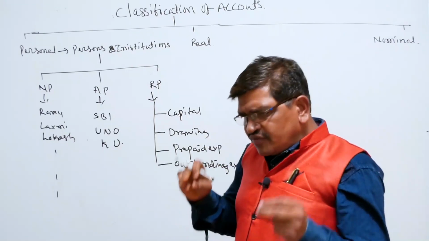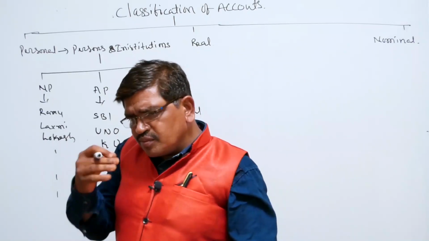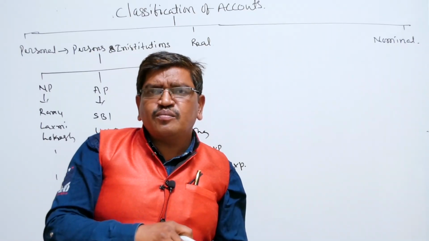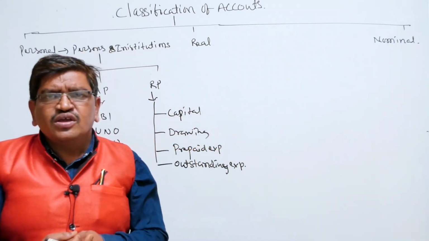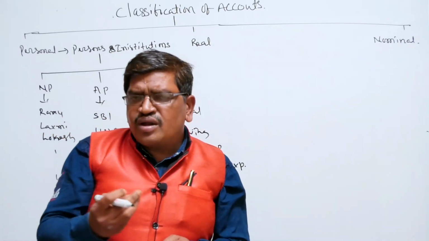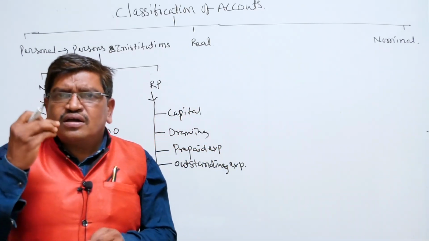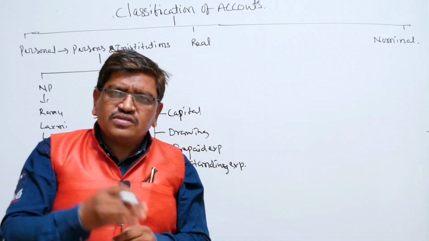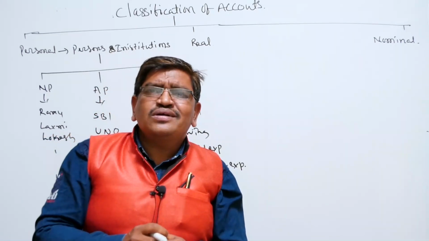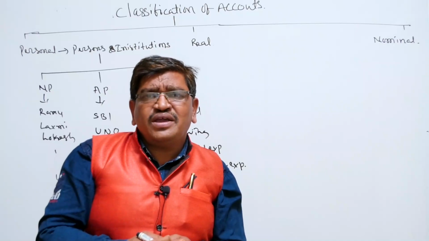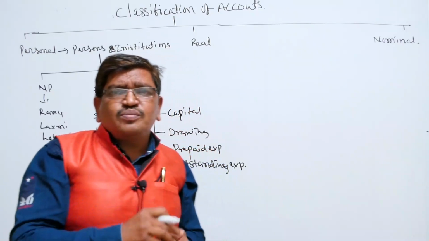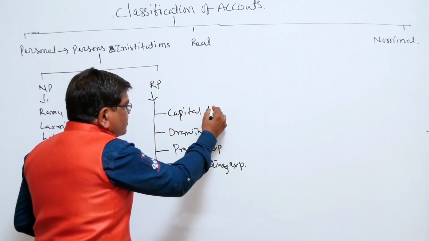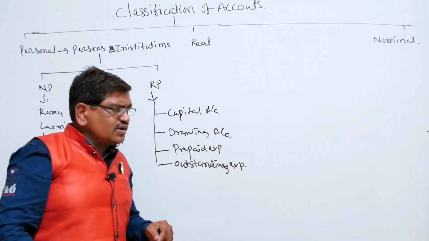If the proprietor uses goods from the business for personal or domestic use, for example, if you have a sari center and take one sari for your wife, or pay the son's examination fee, that becomes drawings. The amount or things used by the proprietor should be recorded under drawings. Capital account and drawings account.